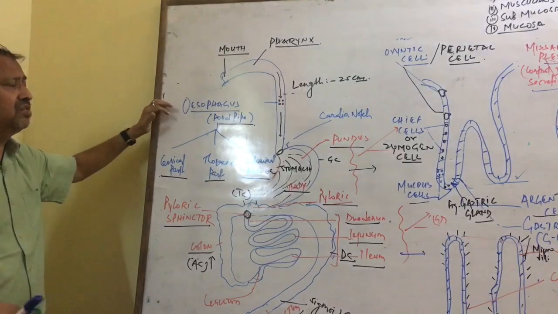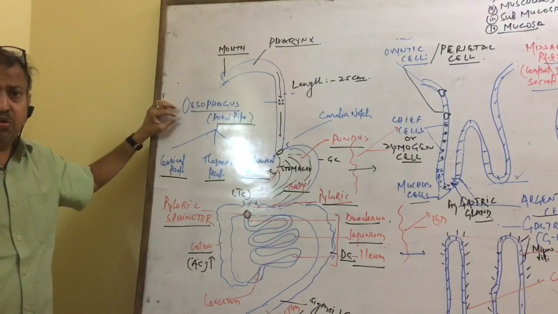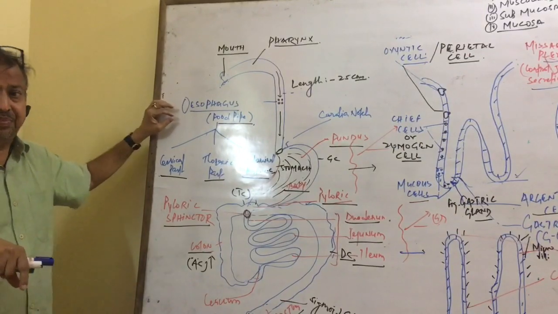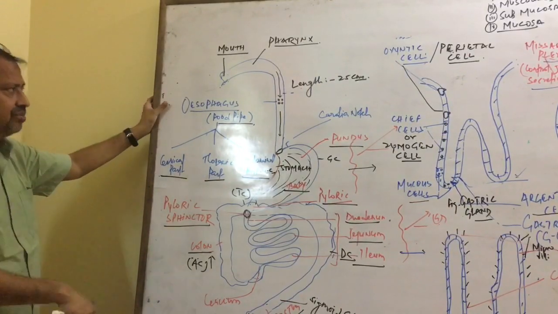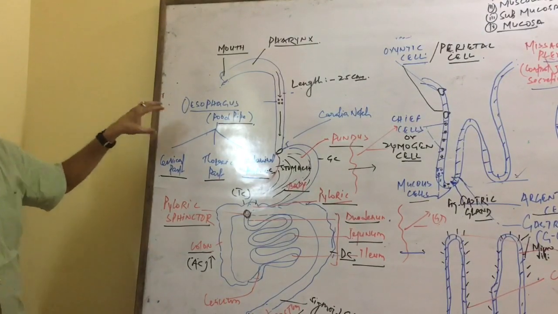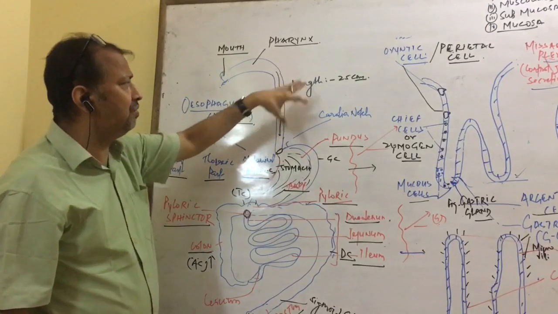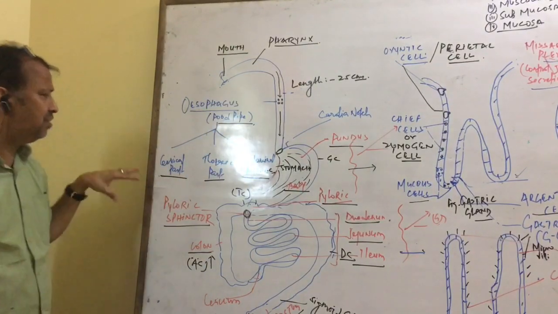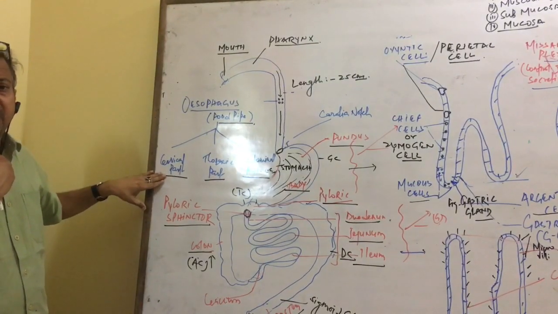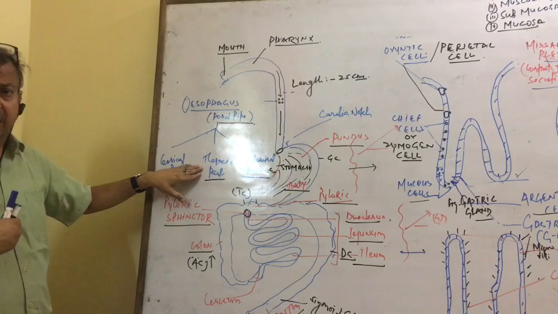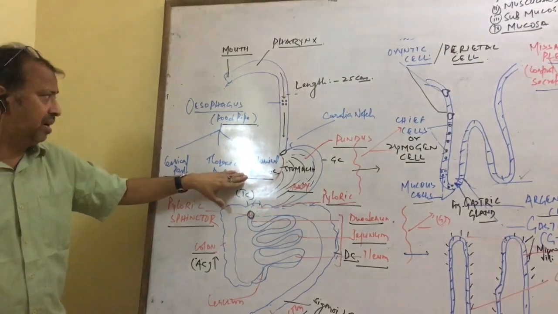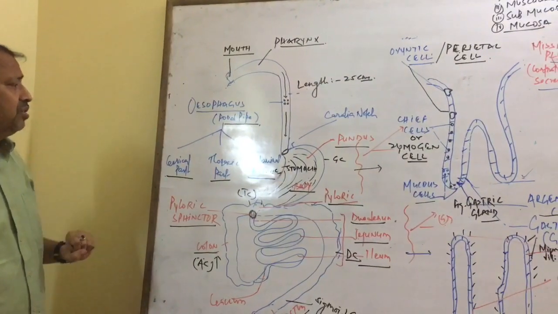The esophagus helps in the secretion of mucus, which involves the downward movement of the food through the mucus secretion. The length of the esophagus is about 25 centimeters, and it is differentiated into the cervical part in the neck region, the thoracic part, and when it enters the abdomen, it is called the abdominal part. So a differentiation of the esophagus takes place.